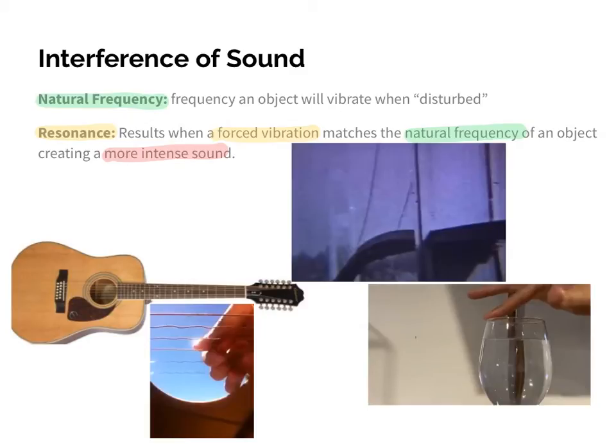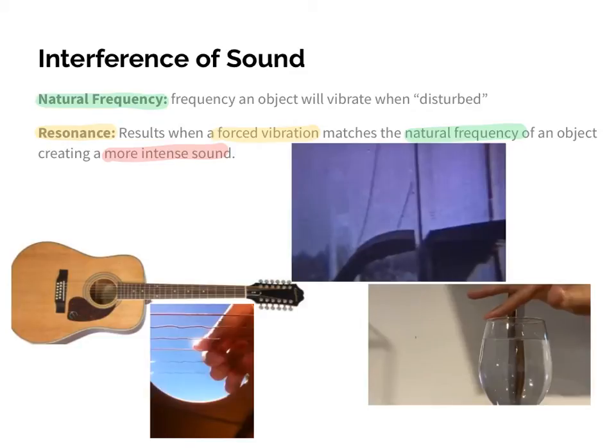So again, the idea of resonance is to match the natural frequency of an object, which is then going to intensify the amplitude and the amount of energy that's placed into it. This is one of the primary things within music, but this is also seen in everyday life. Okay, I talked about dropping a wrench, or on a swing set dropping a PVC pipe. We get those things to vibrate.